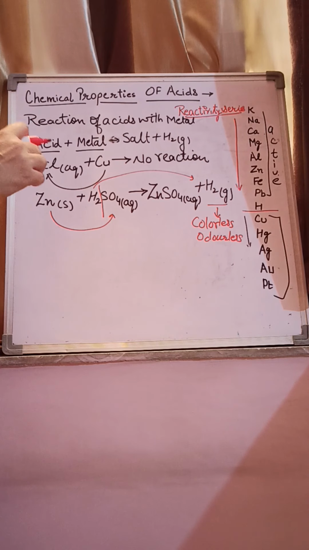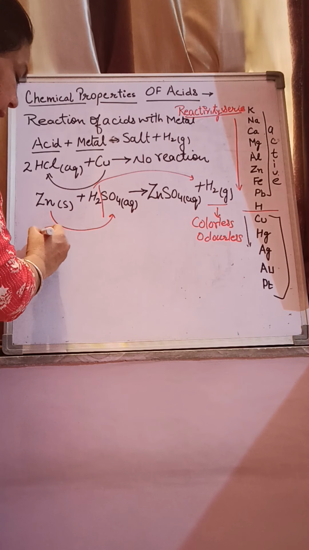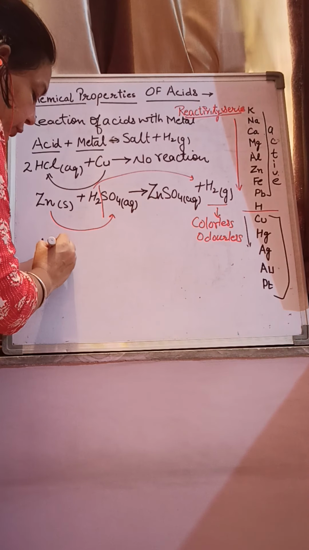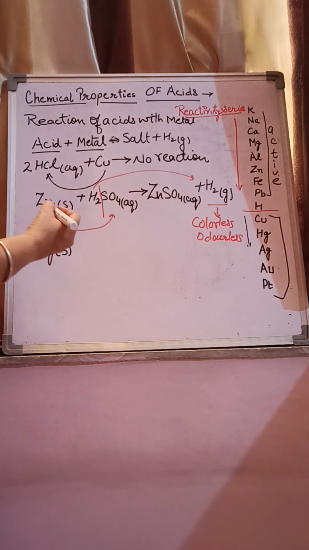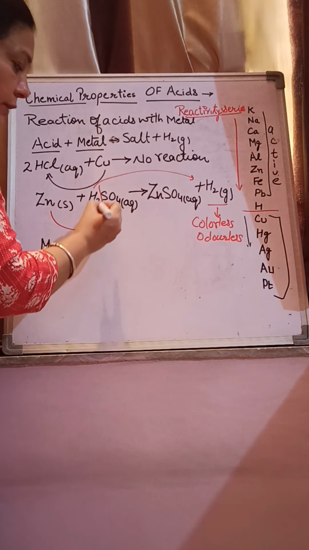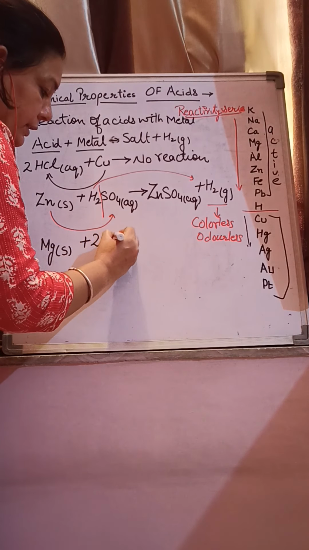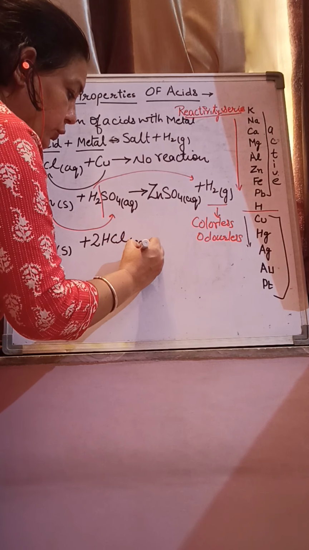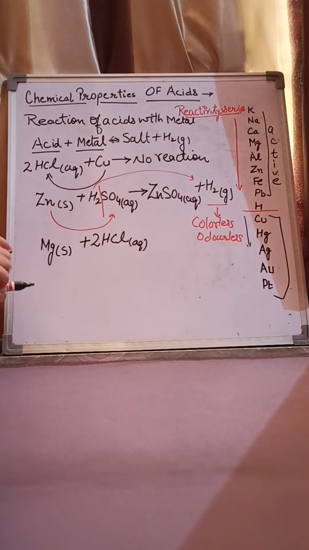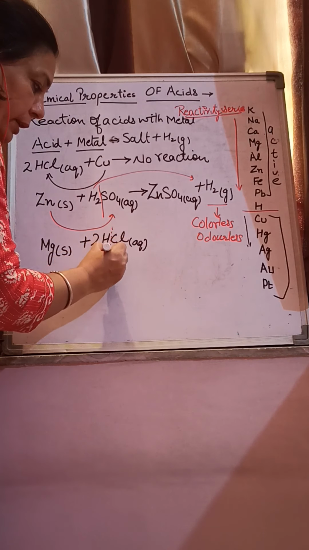Let us take one more example to better understand the reaction of acid with metal. When magnesium, or you can take any of the active metals, meaning which is more reactive than hydrogen, reacts with acid, you can take hydrochloric acid, HCl, aqueous solution of hydrochloric acid. Again, I will just dissociate the acid into two parts.